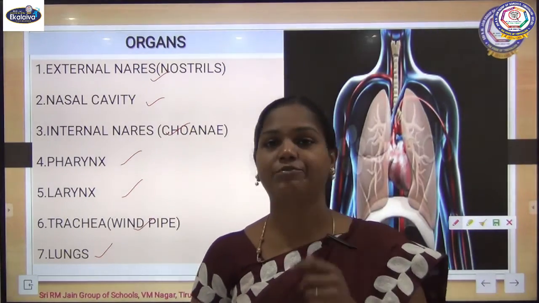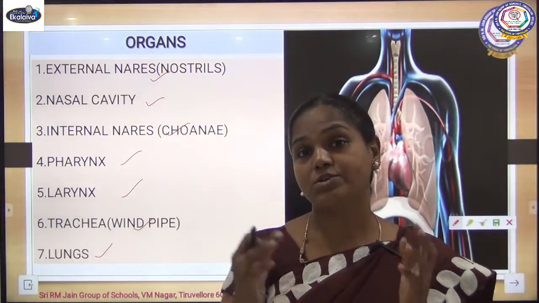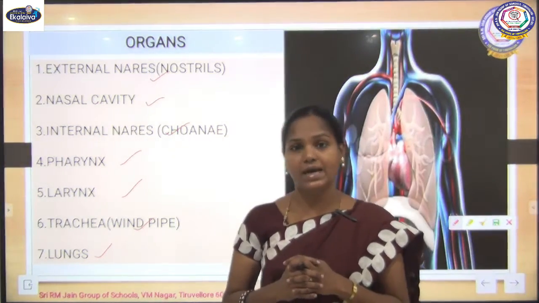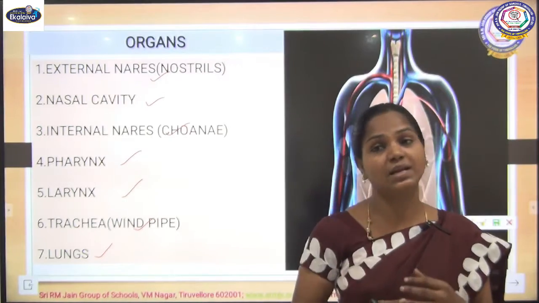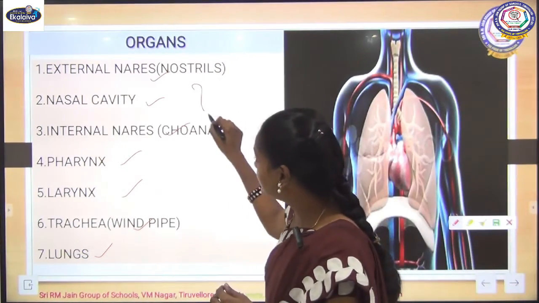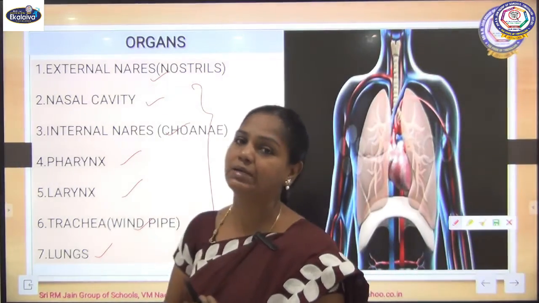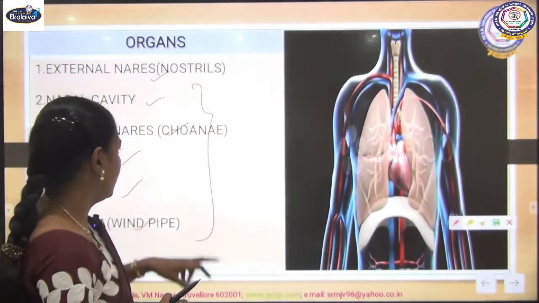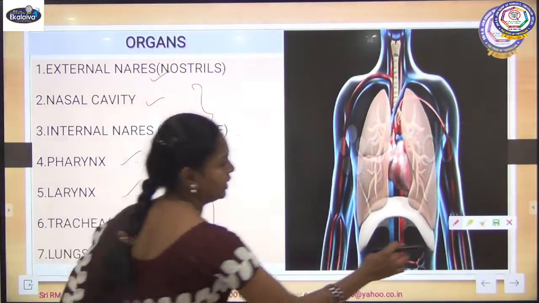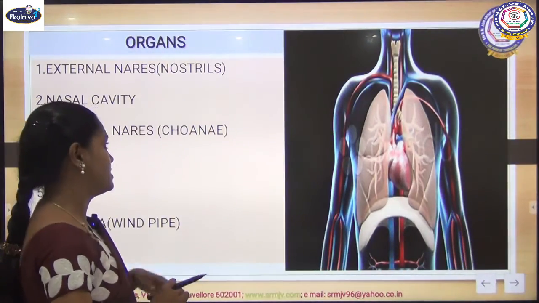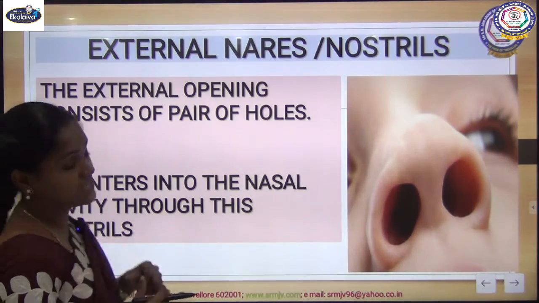It starts from our nose and goes into our body, and in the thoracic cavity we have our lungs. In between the nose and lungs we have all these organs. In this video we are going to learn about all these organs present in our respiratory system. First one, external nares.